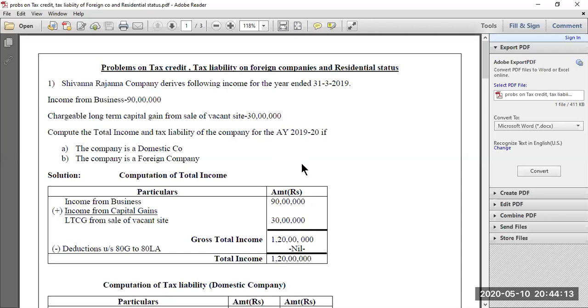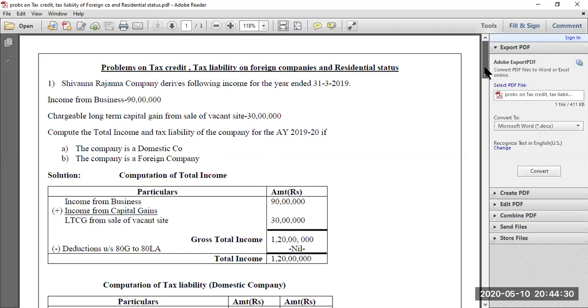Now, here basically they have given two different incomes, that is income from business, directly they have only given, there is no need to compute, and long-term capital gain they have given us 30 lakh. And they're telling us to compute total income and tax liability of the company in both these cases, if the company is domestic and if the company is foreign company.